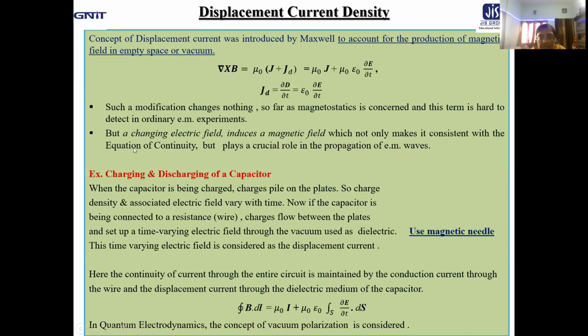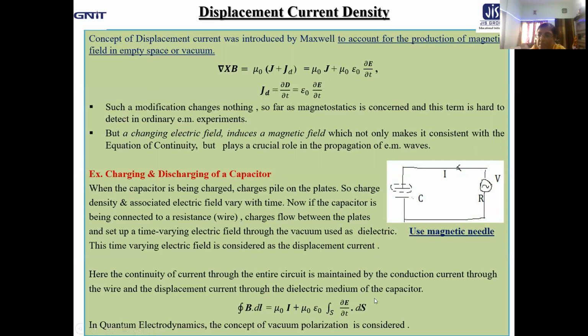Now, the next question naturally arises: where do we encounter this displacement current density? Because I already mentioned that it is very hard to detect in ordinary electromagnetic experiments. Then where do we encounter it, or do we encounter it at all? The answer is yes, we encounter it in the case of charging and discharging of a capacitor, but in an indirect way. So, to clarify that part,